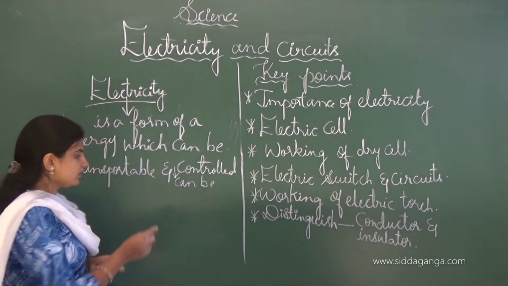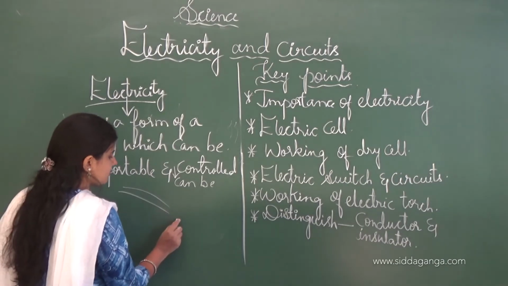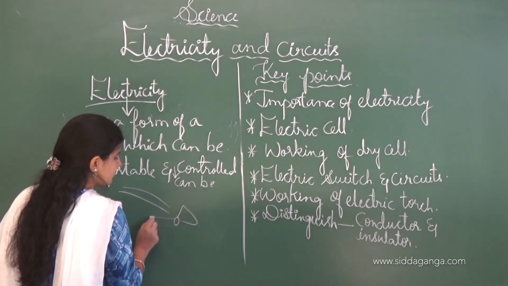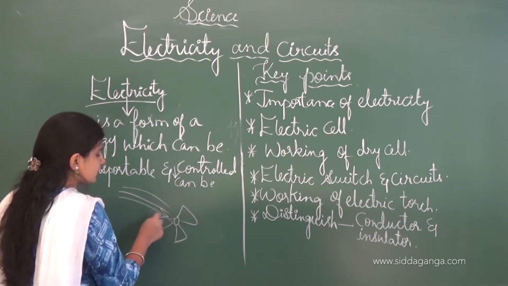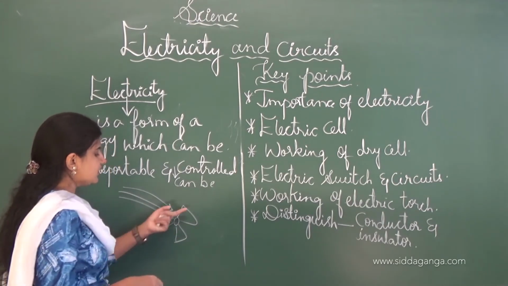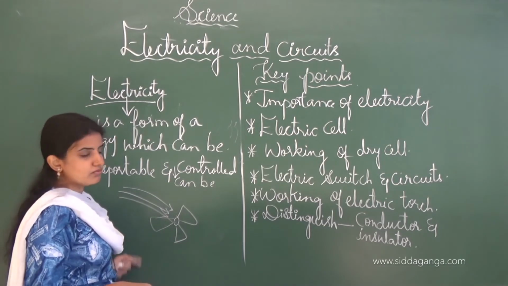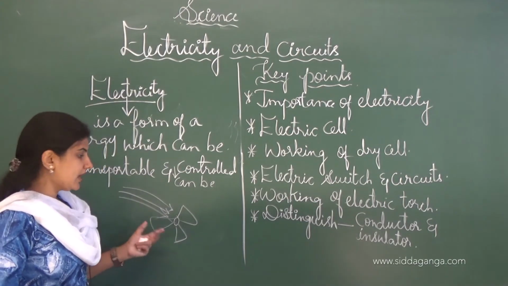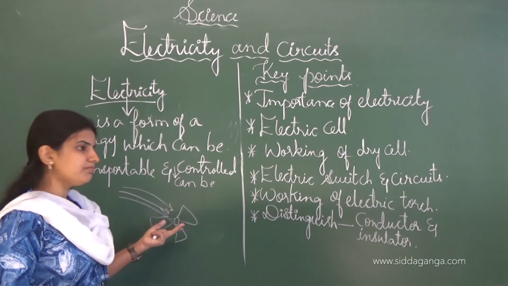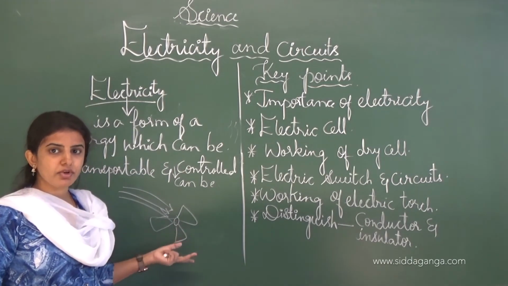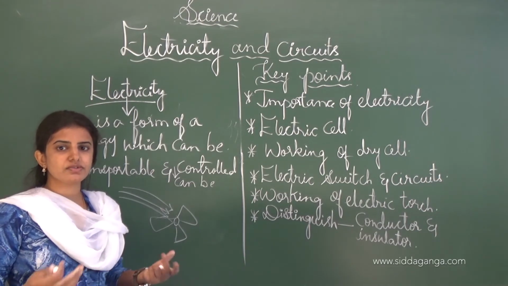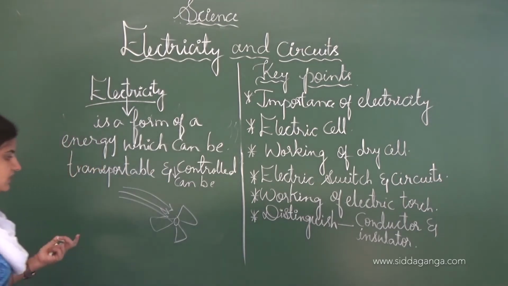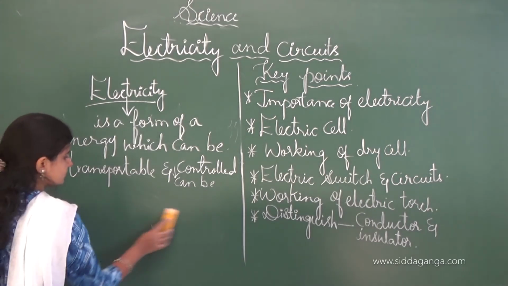When the flow of water falls on the turbine, if the water flows heavily, then the turbine will rotate or move, and thereby electricity will be produced in the power station. From the power station, it reaches our homes through the cables as well as the wires. This is how electricity is generated or produced.